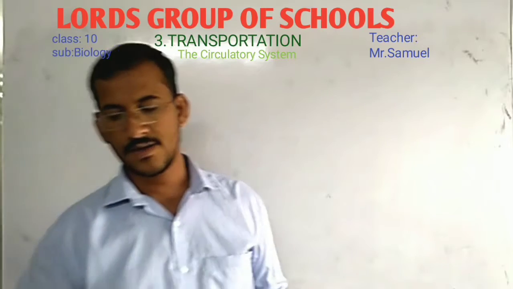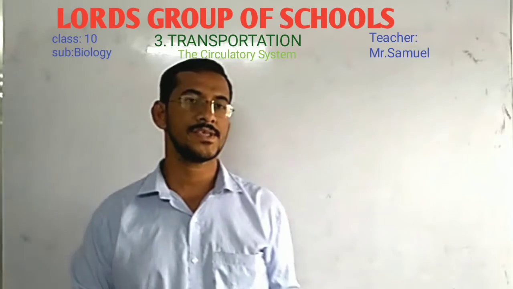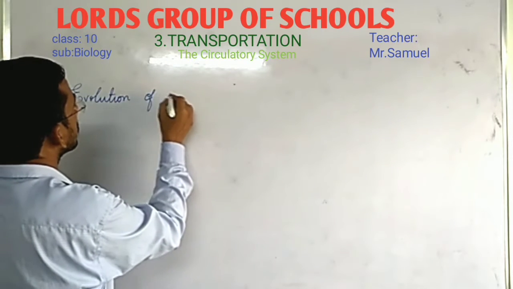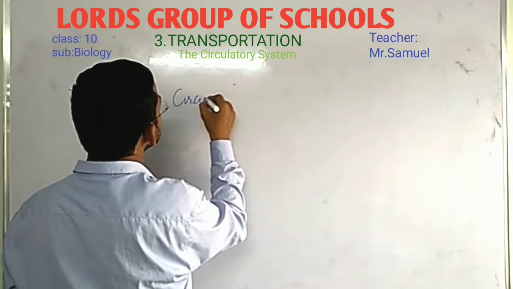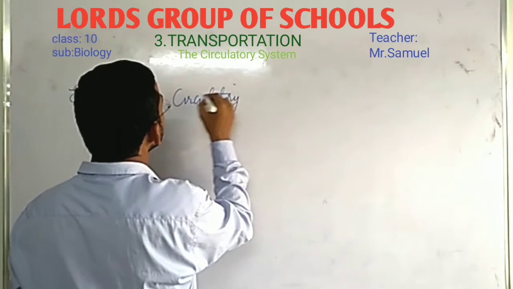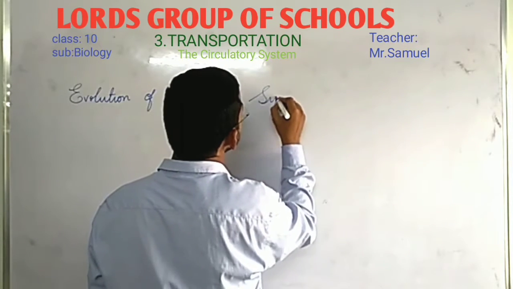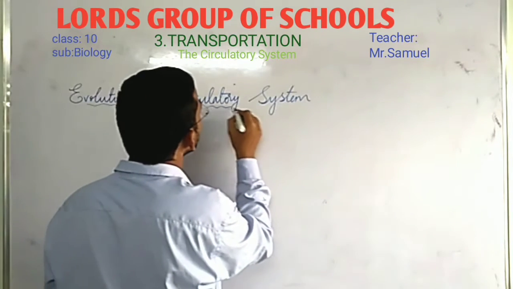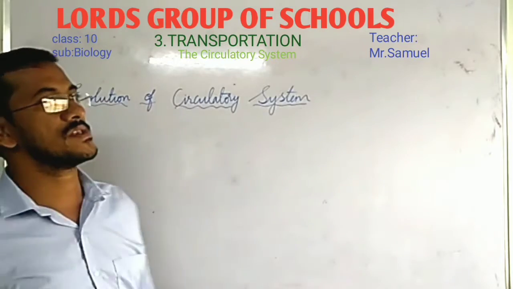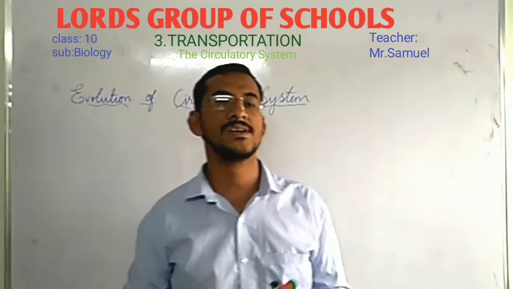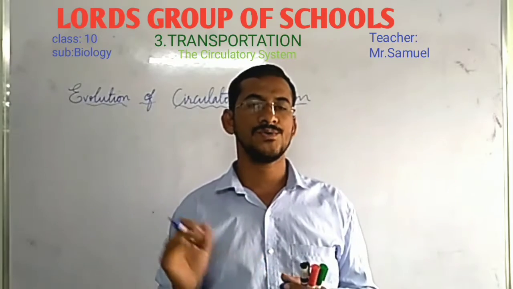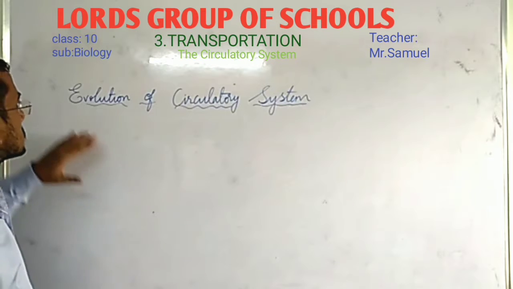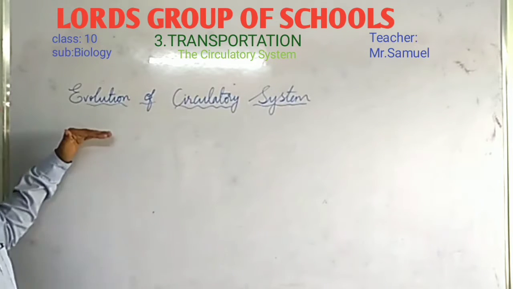Now let us learn about evolution of circulatory system. So what is evolution? A gradual change or a gradual and slow development which is seen in organisms is called evolution. So in this topic we are learning how gradually